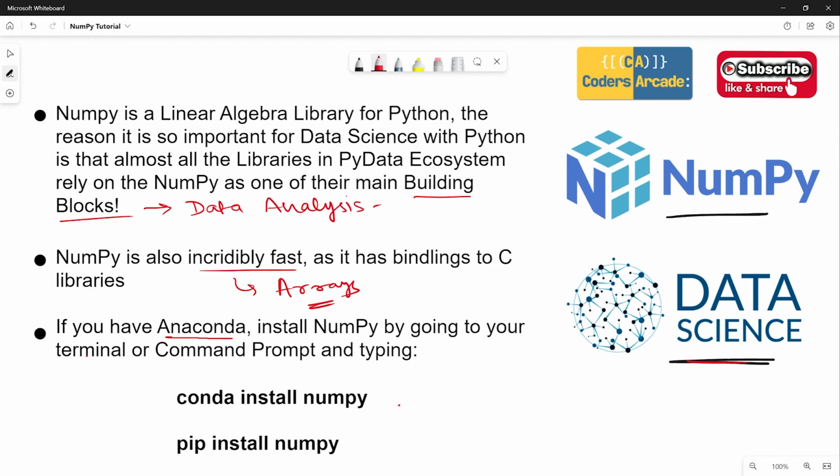Then next, you can open up your command prompt and type conda install numpy if you're working with the Anaconda command prompt, or you can directly go to your terminal and say pip install numpy. So it's very easy to install. Directly say pip install numpy and there you go. It will have NumPy installed in a few seconds. So this is how you can install NumPy easily on your system.